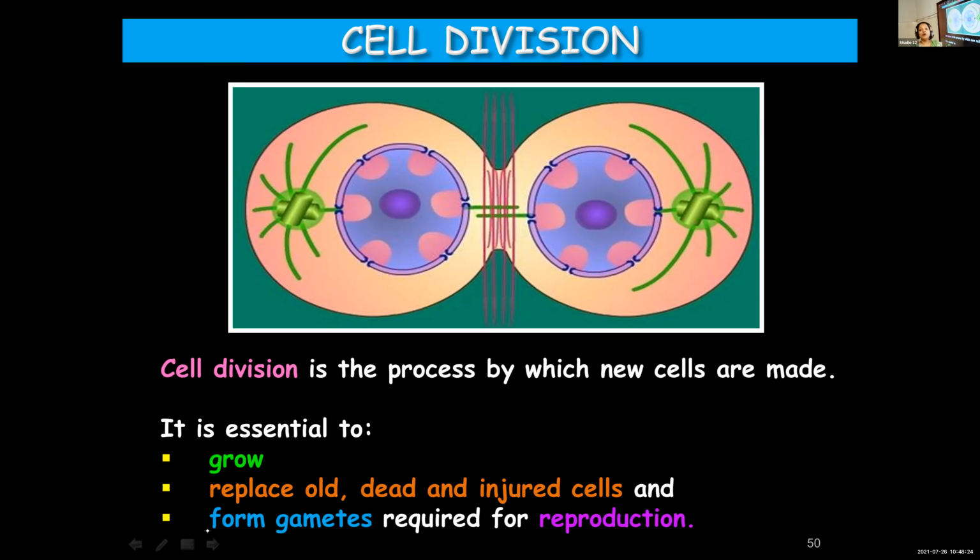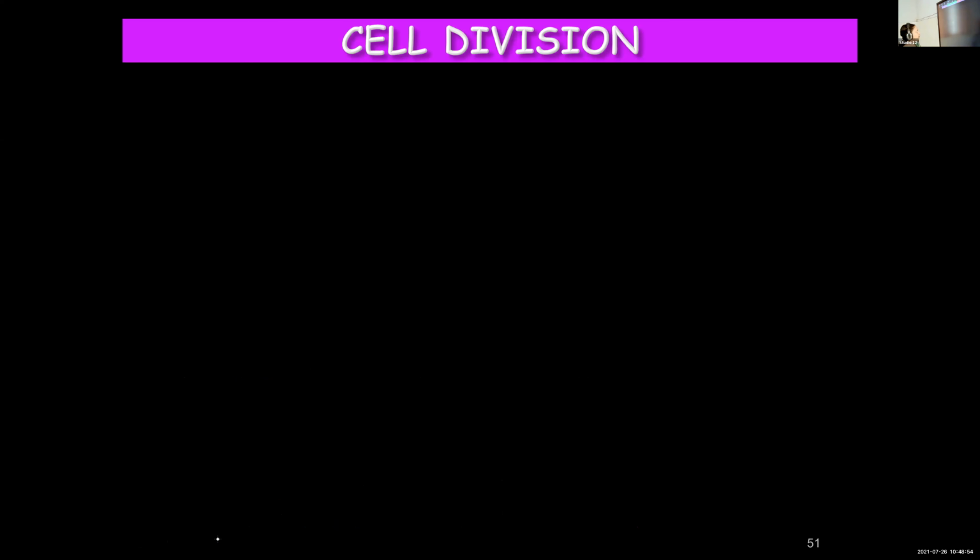And then to form gametes, male and female gametes. Male gametes will be formed in the body of males and female gametes will be formed in the body of females. For this also cell division is needed. Gametes are involved in sexual reproduction. So if gametes have to be formed, then cell division should take place. So these are the three main purposes for which cell division is carried out.